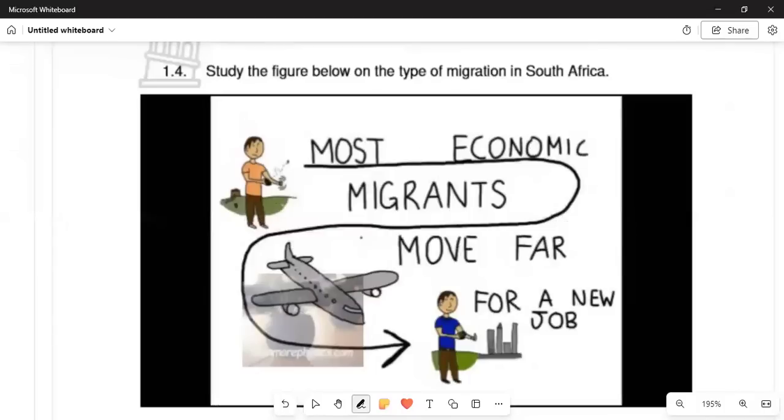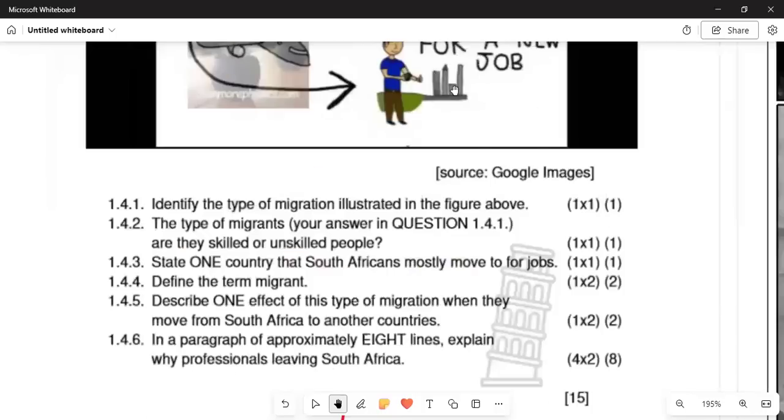In 1.4, we are told to study the figure below on the type of migration. So we are saying that according to this, people would move to a country or an area where there's better employment and better infrastructure. So that is the concept that is happening here.